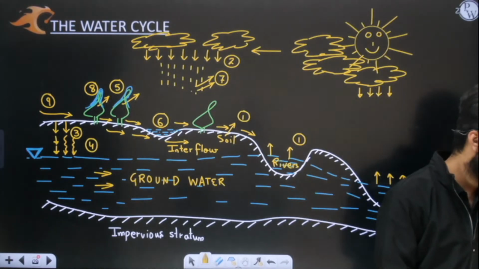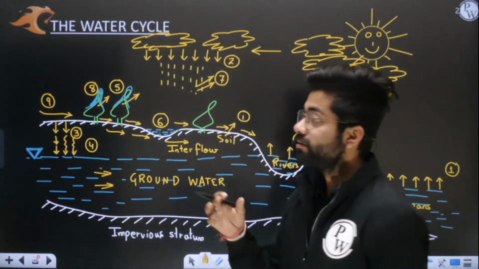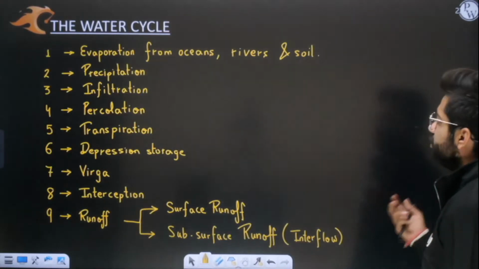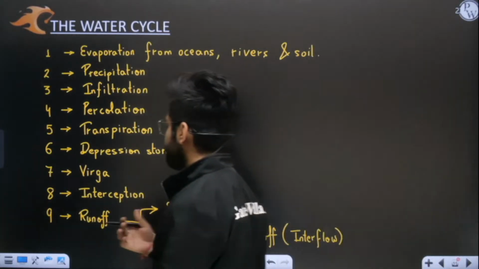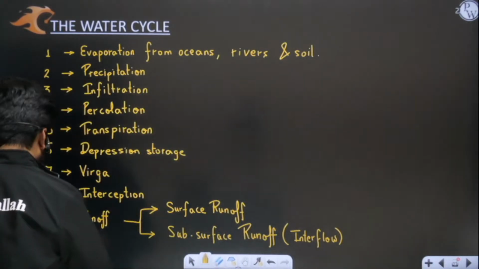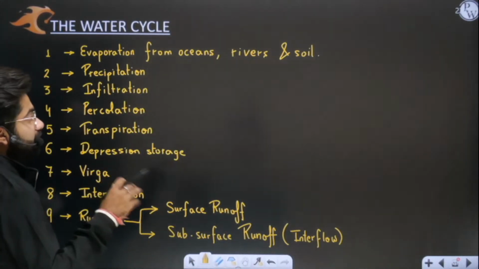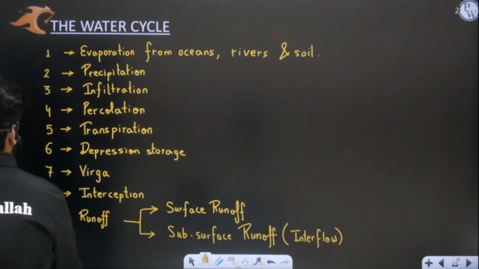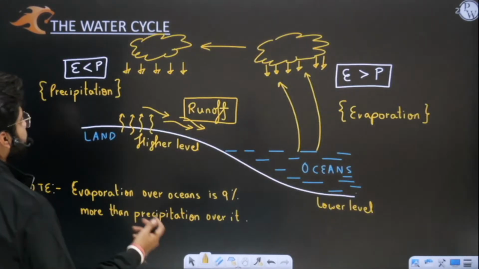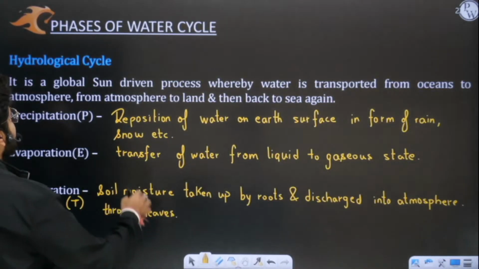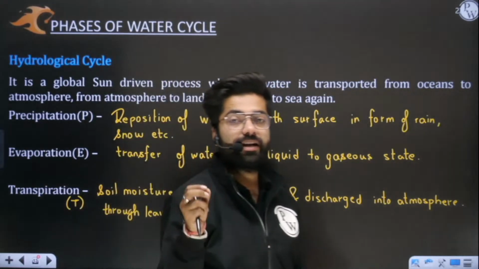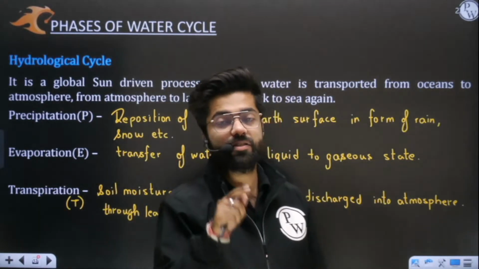Yes, you are right. This cycle is being driven by the sun's energy. If someone asks you what is the cause behind this water cycle, we can simply say the cause behind this water cycle is nothing but the sun's energy. It is a sun driven process. I already told you yesterday, it is a global sun driven process. Why sun driven? Because of the energy of the sun, this process is being circulated.